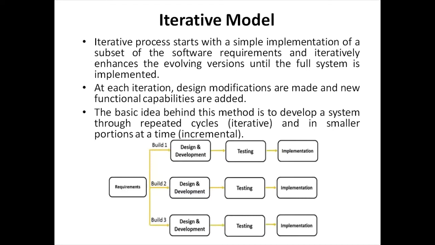Iteration means repeated cycles. So here what we are doing, we have gathered all the requirements with us and then we are going to implement or develop the system according to the requirements. We are releasing the different evolving versions like build 1, build 2, build 3. The phases that are being followed are the same as what we did in the waterfall model. The base remains the same, but how we are going to use that base, only the methodology differs.